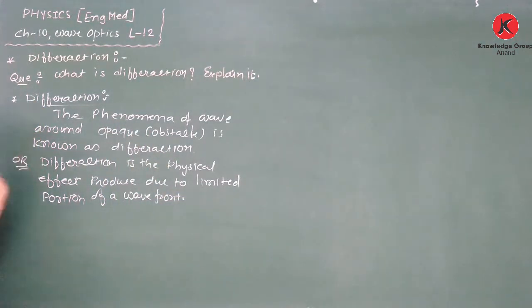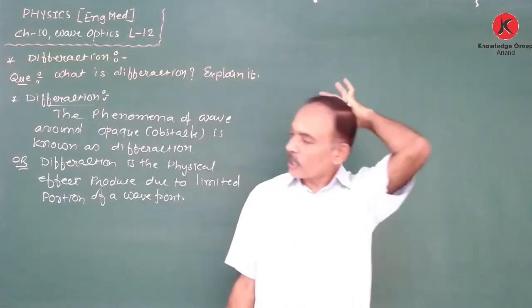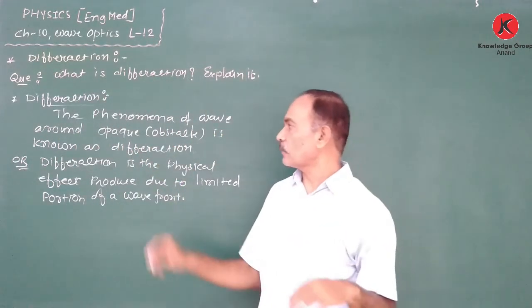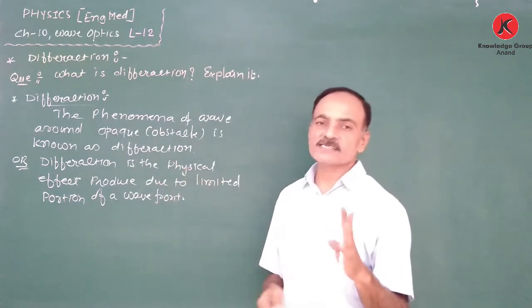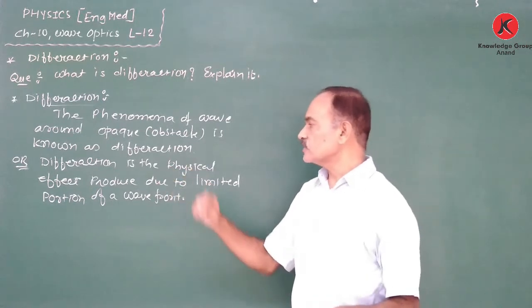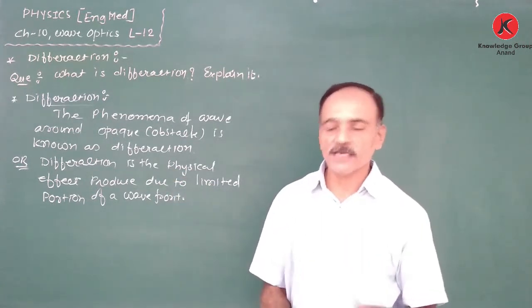So we can use either definition. First, the bending of a wave around an obstacle or an opaque object is known as diffraction. And second, diffraction is the physical effect produced by the limited portion or limited part of a wave.